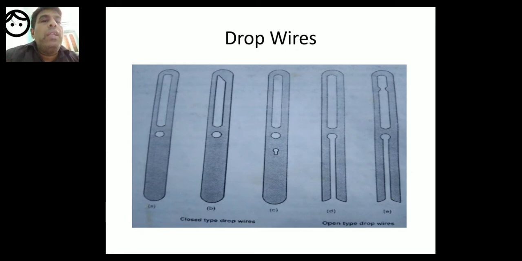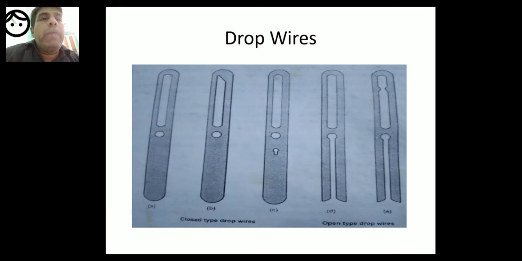So here there are two kinds of drop wires. This is the very important part of the warp stop motion, because this is the main part in the diagram, and after that we will study electrical warp stop motion and digital warp stop motion. One is open type of drop wire, and the other one is closed type of drop wire.